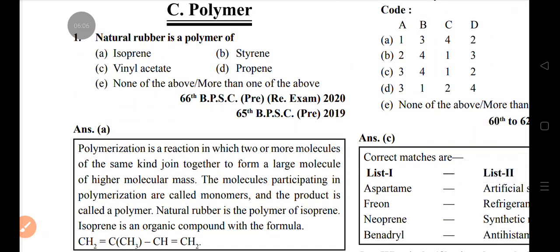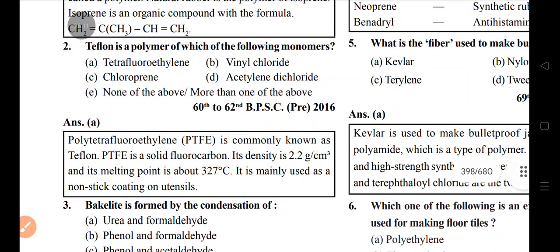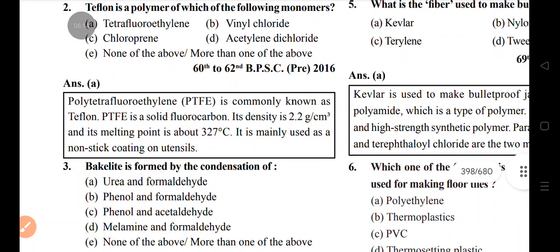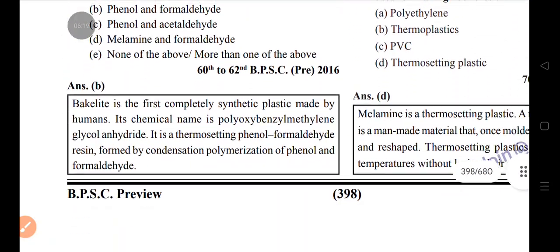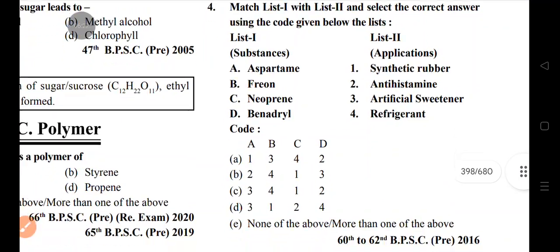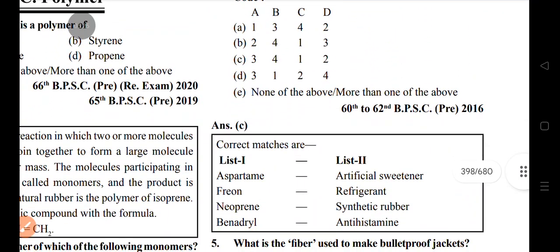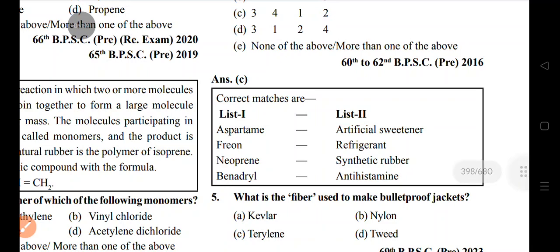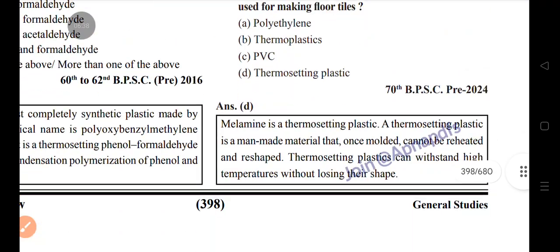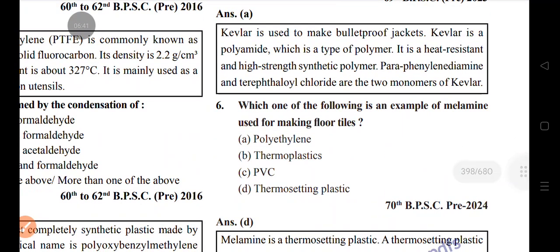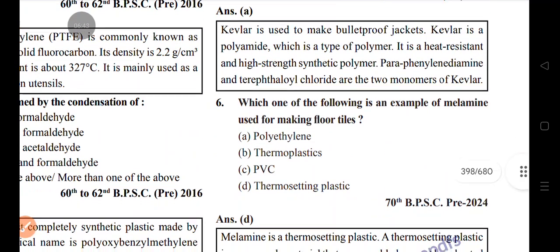Natural rubber is a polymer of isoprene. Teflon is a polymer of tetrafluoroethylene. Bakelite is formed by the condensation of phenol and formaldehyde. Aspartame is an artificial sweetener, furan a refrigerant, neoprene a synthetic rubber, Benadryl an antihistamine. What is the fiber used to make a bulletproof jacket? Kevlar.